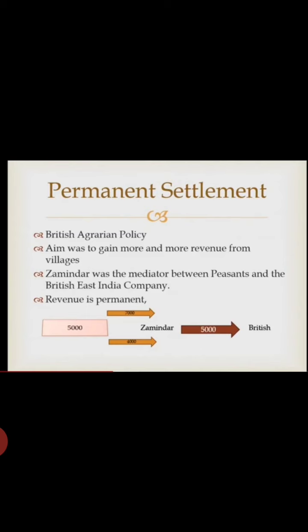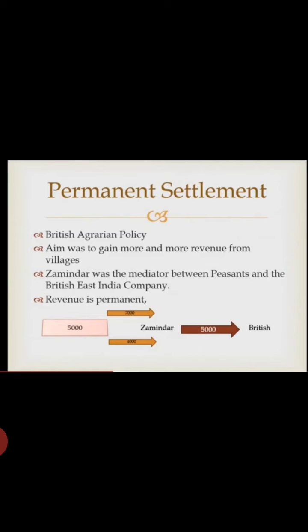For example, if the revenue decided by the British government was 5,000, the zamindars used to collect 7,000 from the people. They used to pay 5,000 to the British government as it was decided. Now this 2,000 was the profit that was gained by them. This was the income that they used to keep in their pockets, and apart from that they used to get some other amount, that is the 10% for collection charges. For their service charges they used to get it from the British government also. So in this way the Britishers were gaining.